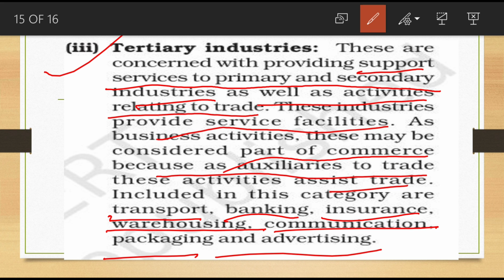As business activities, this may be considered part of commerce, because it accelerates trade; these activities assist trade. Included in this category are transport, banking, insurance, warehousing. Warehouse means storing facilities, that is called warehousing. Warehousing, communication, packaging, advertising, these are coming under tertiary industries.